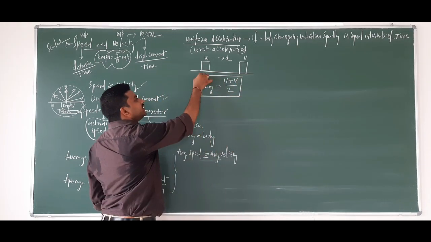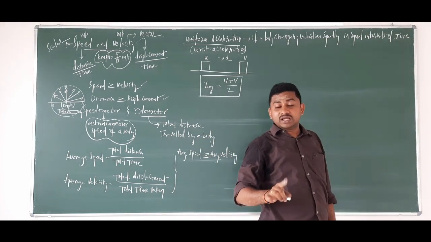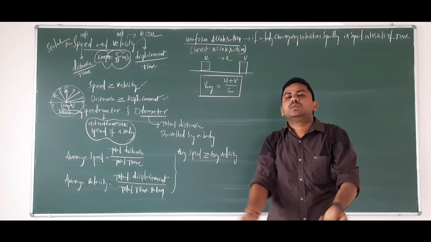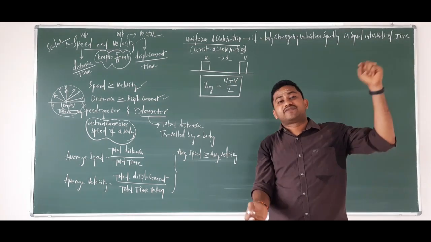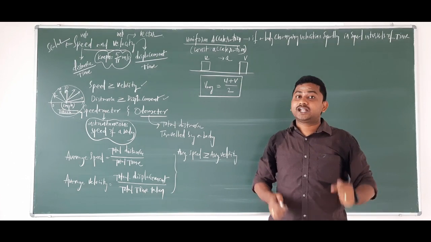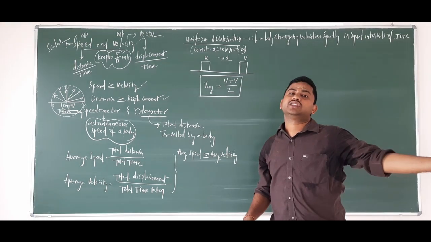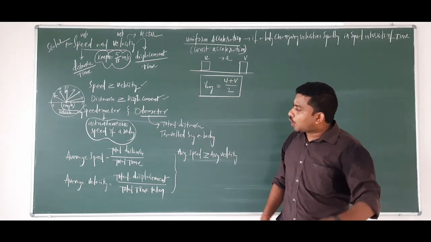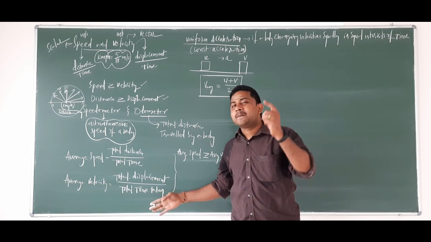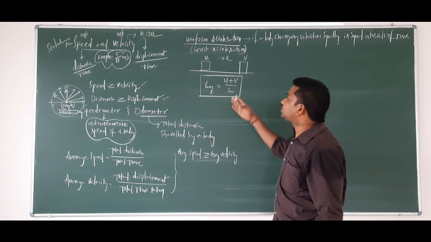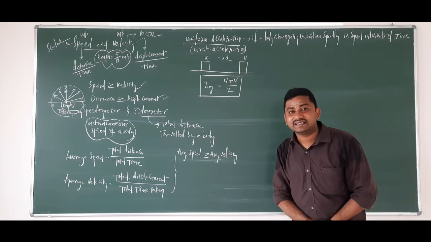So remember, this is another formula for the average velocity. There are so many formulas related to the average velocity. You may or may not have studied them in your 9th standard, but in 11th standard there will be a connection with your 9th standard portions. So already we have discussed average speed and average velocity, the basic definitions. So this is for a body moving with uniform acceleration.